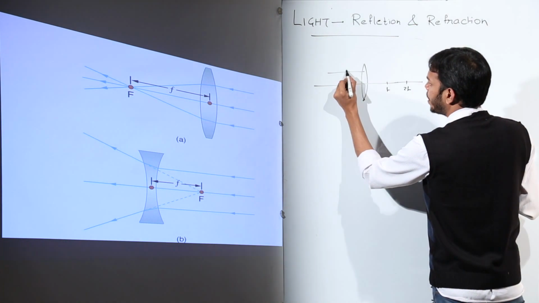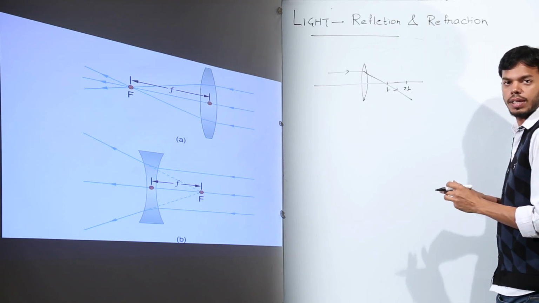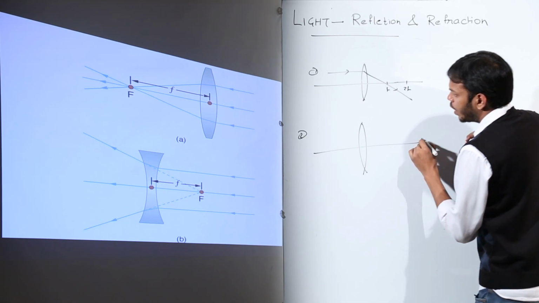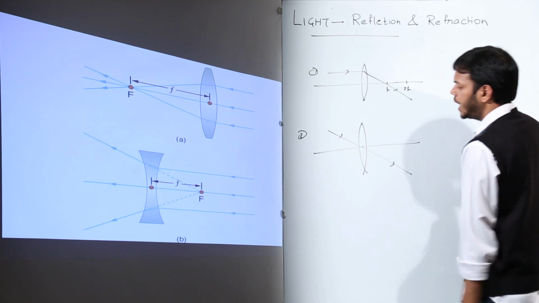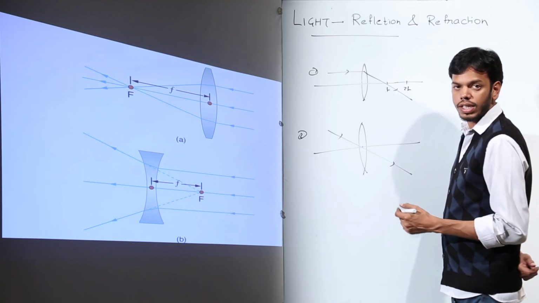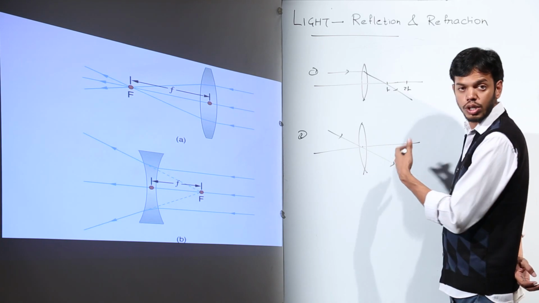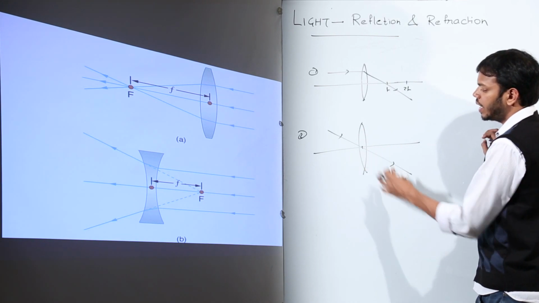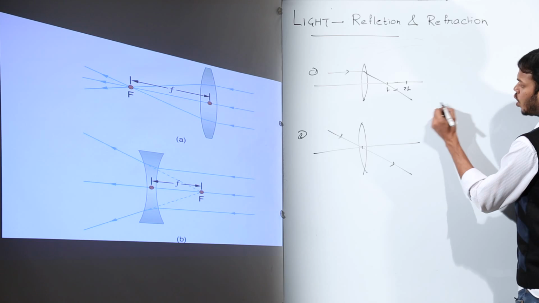First one is the ray which is coming parallel to the principal axis. It will always pass through the focus. Ray number 1. Ray number 2 is the ray which is passing through the optical center; it will go straight, undeviated. This is because the amount of refraction that happened on this surface, the reverse refraction happens on the opposite surface, and hence it follows back to its original path. So the second ray, which goes through the optical center, will not change its path, it will go straight. The same is true for concave lenses also.